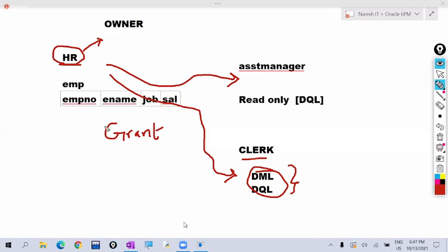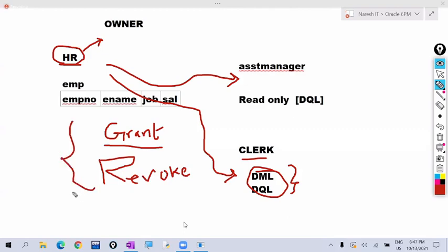So to give the permissions, which command do we use? Grant. To cancel the permissions, which command do we use? Revoke command. So these grant and revoke commands come under DCL commands. If one user wants to give permission to other users, or if the database administrator wants to give permission to other users, he uses the grant command.